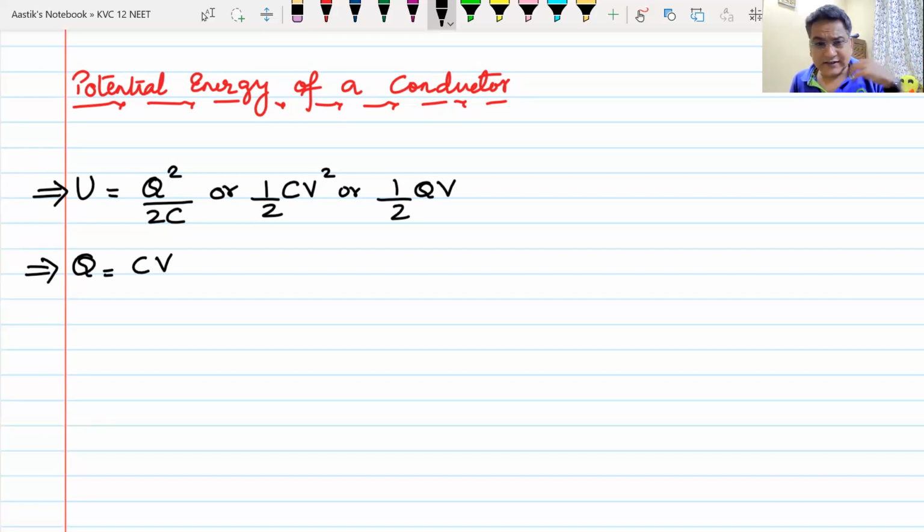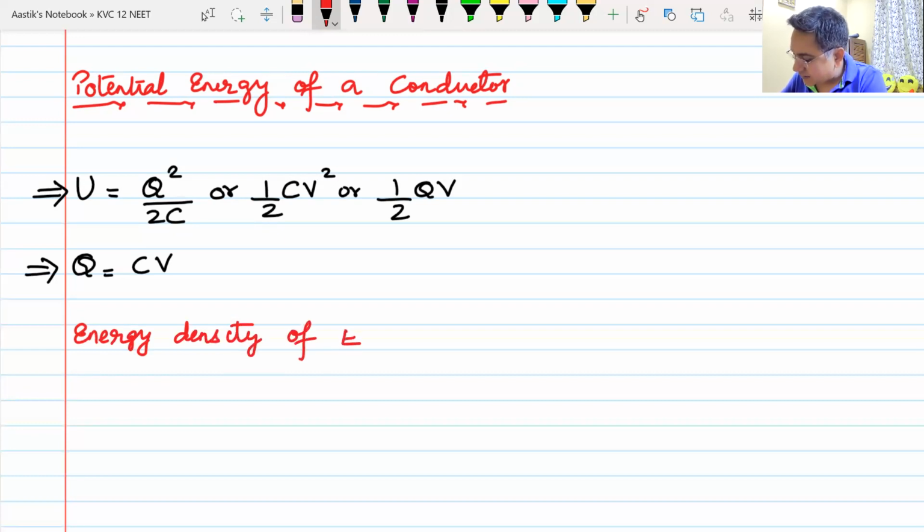Now, this energy is stored in space. So there is one more term that will come, and that may not come as a question in electrostatics, but may come as a question in dimensions. Now, this is the potential energy. We also have this term which is known as energy density, the energy density of electrostatic field.